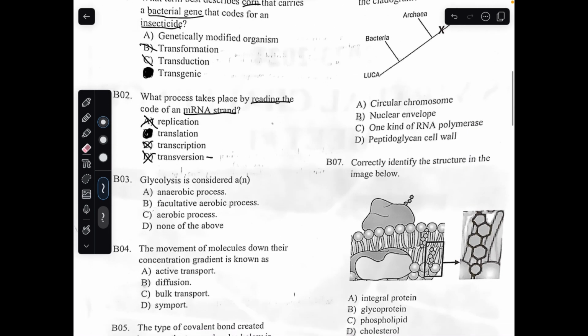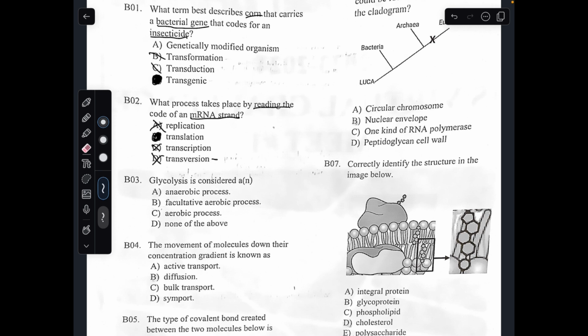Number 3, glycolysis is considered a what process? So, we know glycolysis in cellular respiration. All you need is glucose, and the output are 2 pyruvates plus NADH plus ATP, 2 net ATP.